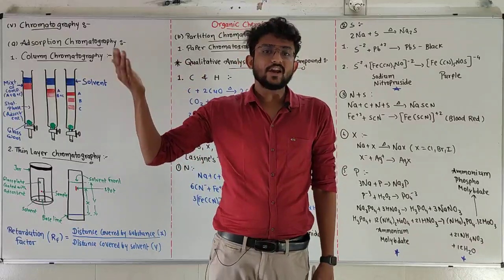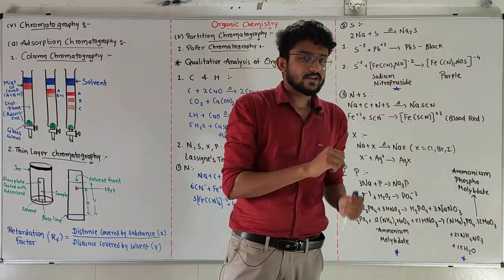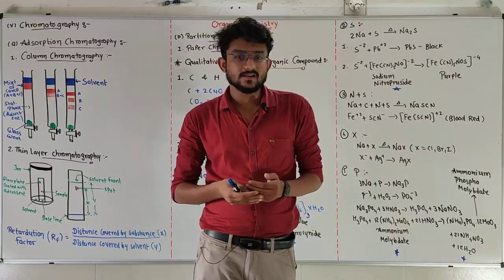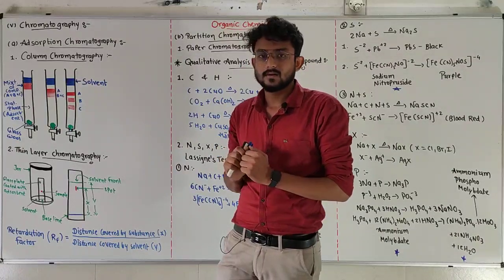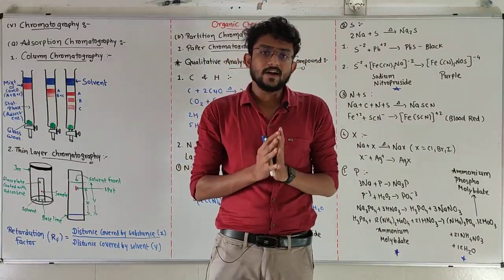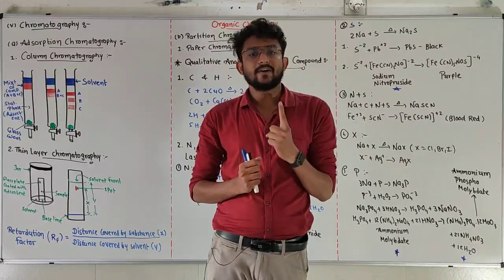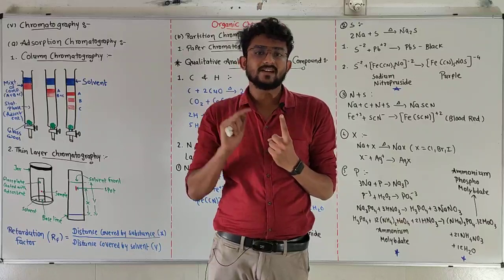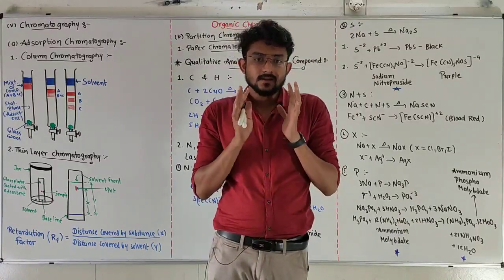In the history of science, a colored substance from vegetables was separated by this type of method. That's why it is called chromatography. In chromatography, there are two phases. One is the mobile phase, in the sense of moving phase, and the second one is the stationary phase, in the sense of stable phase.